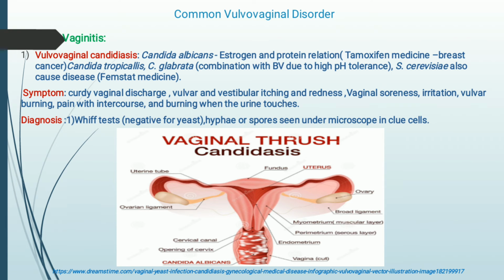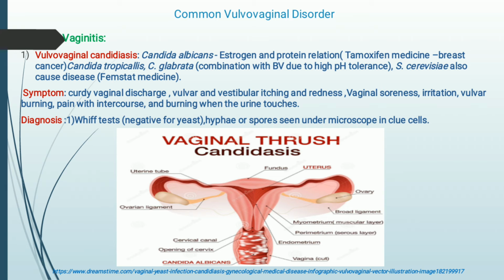So for vulvovaginal disorder, the diagnostic test is the wet mount test, and it is negative for yeast. For a positive test of a vulvovaginal disorder, you can see clue cells under the microscope. Clue cells are those abnormal cells in which you can see a different type of composition which is not present in the normal cells.